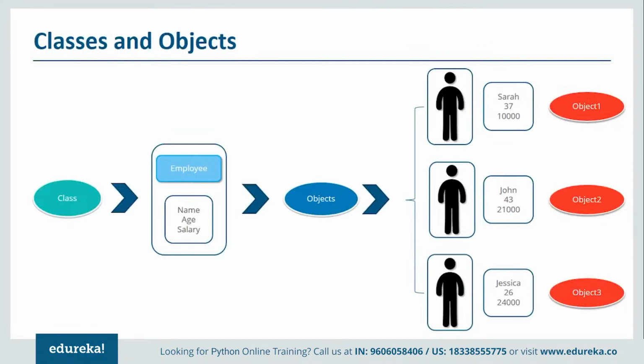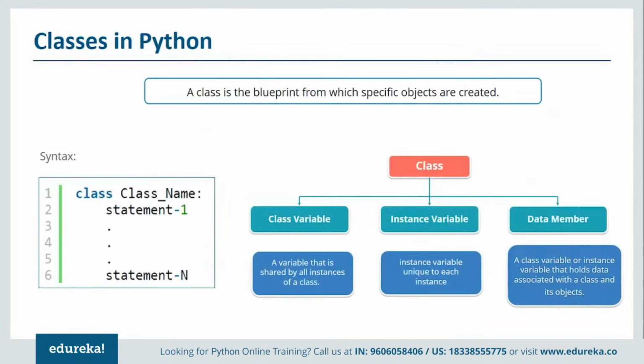Now, how does Python implement classes? Again, a class is a blueprint from which objects are created. The basic syntax for writing a class in Python is quite easy: you just define the keyword class, following which you specify the name of the class.